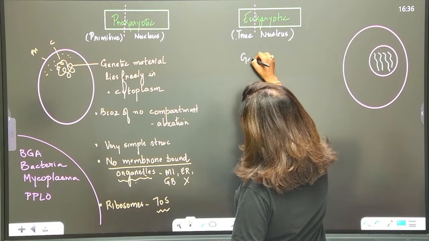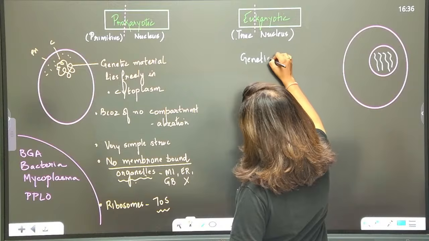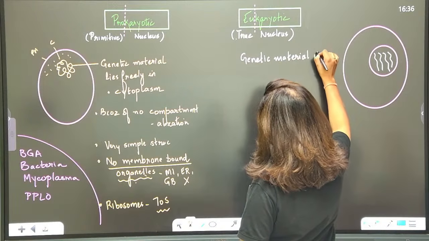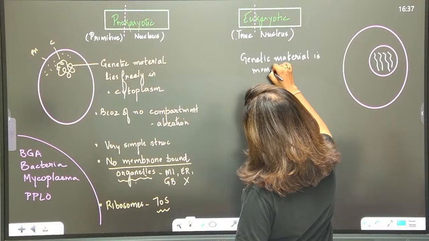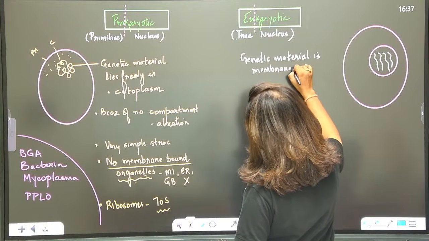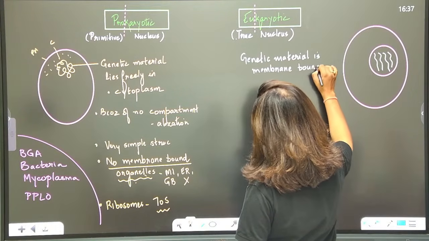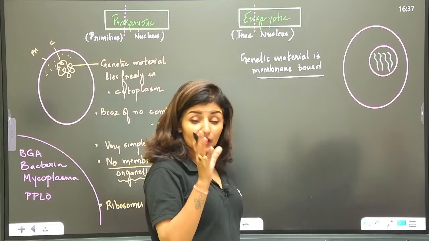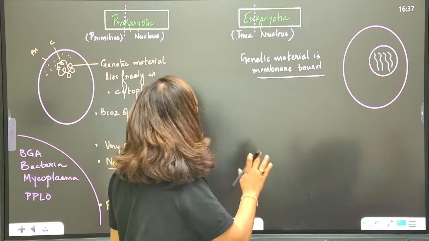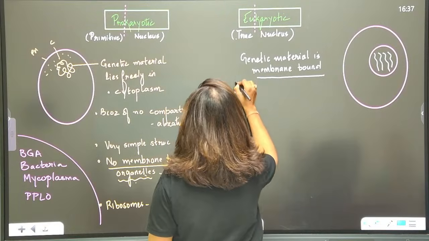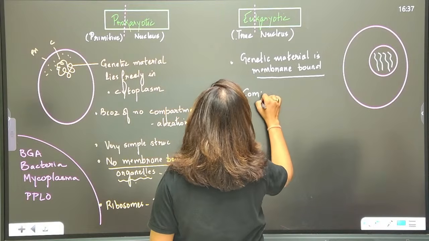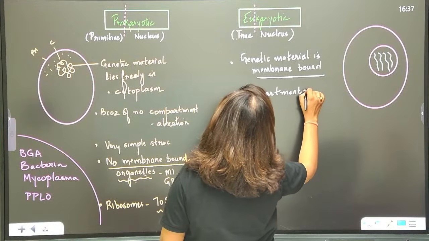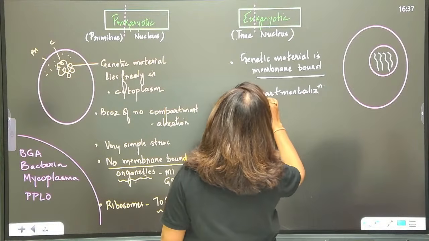Instead of just lying randomly in the cytoplasm, genetic material is membrane bound. Now, they've grown richer, developed. So there is compartmentalization. Different works are occurring under different compartments, right?